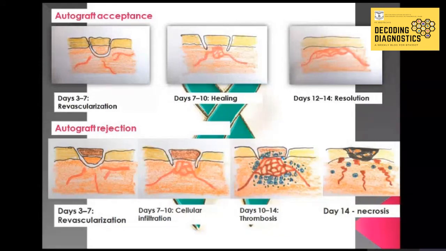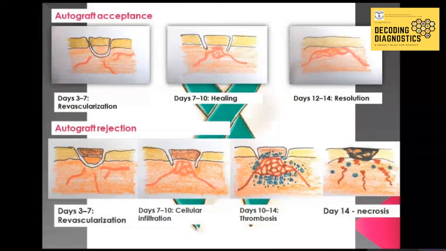Now let's see the processes of acceptance and rejection of graft. In the autograft acceptance process, the first image depicts day 3 to 7, known as revascularization. That means the graft has been implanted and the blood vessels are trying to supply sufficient blood and nutrition so that it can survive. The second picture depicts day 7 to 10 in the process known as healing. In this, the blood vessels have reached the graft and formed a connection,